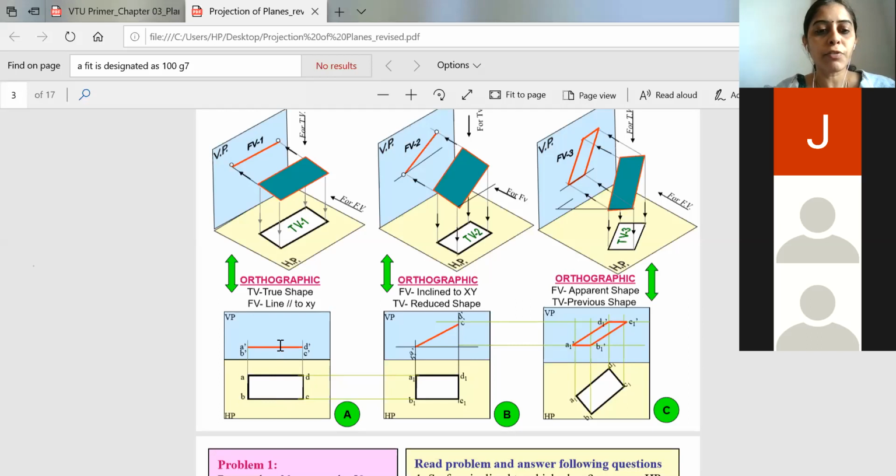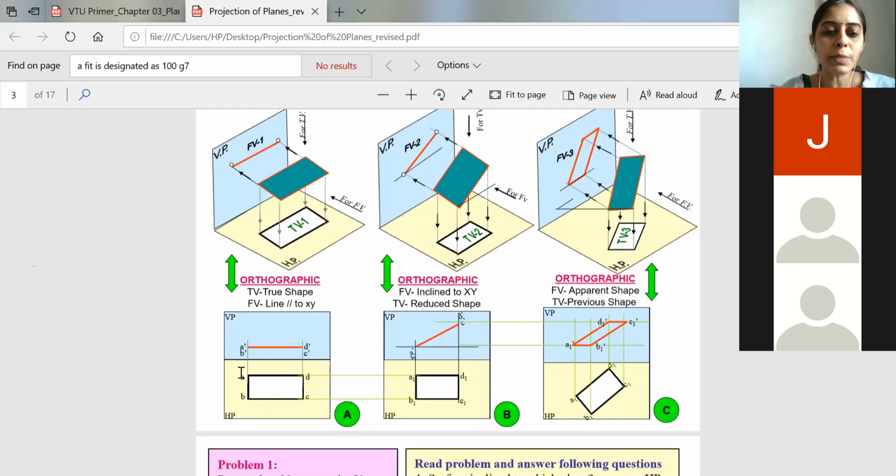And when it comes to the front view, you have to show it in terms of A dash, B dash, C dash and D dash. So when the observer views from the bottom, B dash will be visible and A dash will not be visible. So A dash we usually put in a bracket. It is not shown here, but I am explaining the concept. When the observer views from here, B dash will be visible and A dash is on the same line, so it will not be visible.